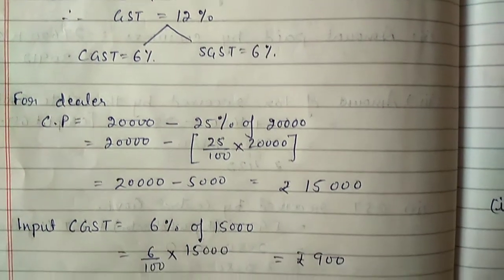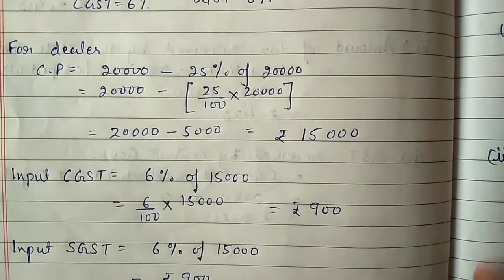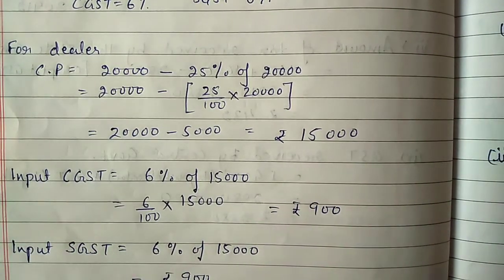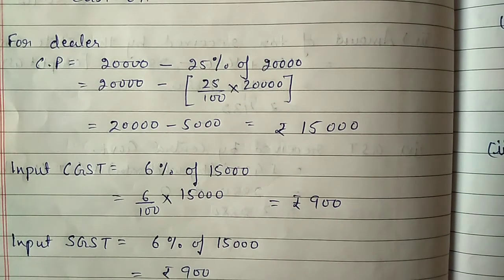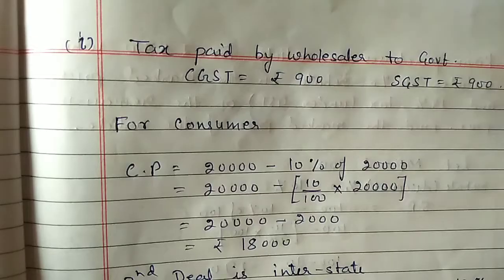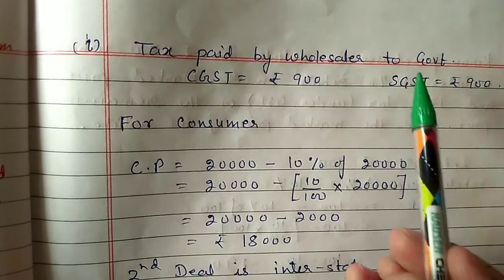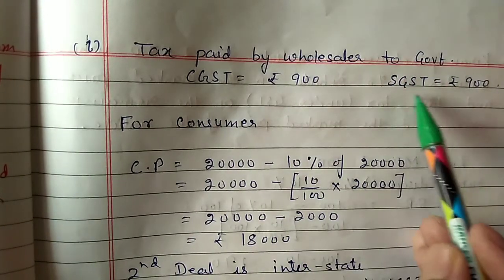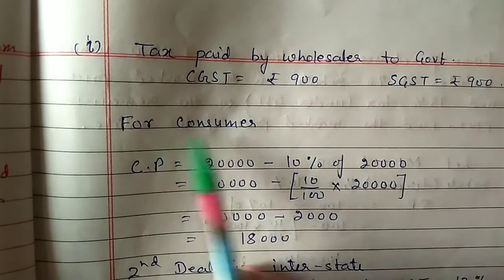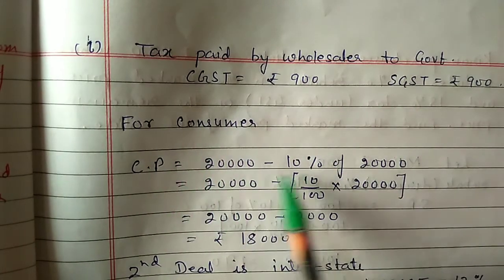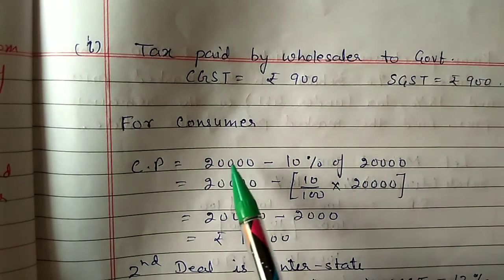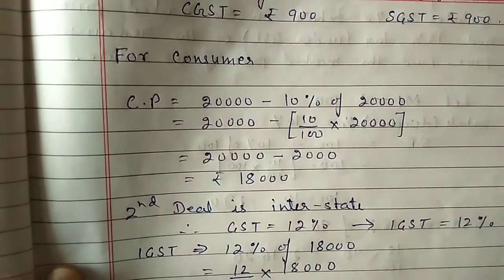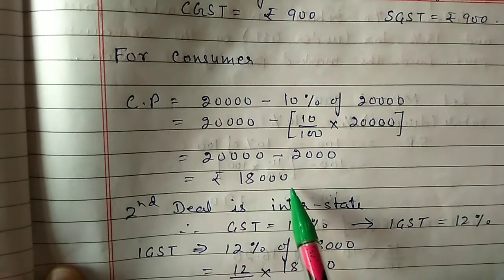So input CGST will be 6% of 15,000, 900 rupees. Input SGST also will be 6% of 15,000, 900 rupees. So tax paid by wholesaler to the government will be 900 as CGST, 900 as SGST. Now the consumer is getting 10% discount. So 20,000 minus 10% of 20,000 will be equal to 18,000.